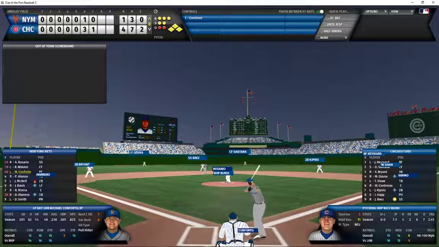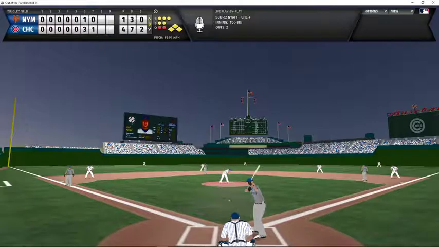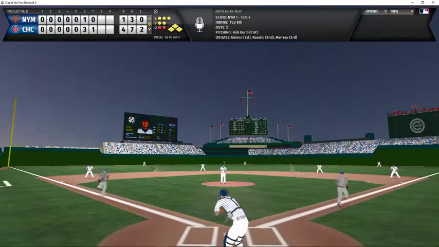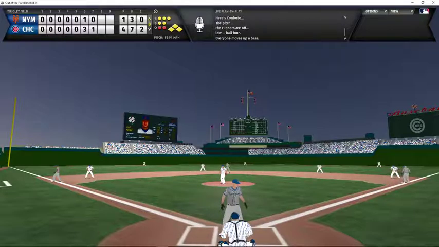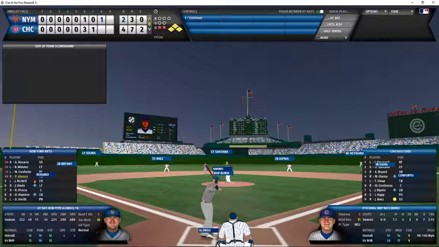And now Conforto is going to bat with a full count and the bases loaded, 2 outs. Cubs trying desperately to get out of this top of the 8th inning. And here's the pitch. And that's another walk. That is ball 4. I guess the Cubs decided if the Mets can do it, then we can too. So the bases are still loaded. The Mets now trail 4-2.